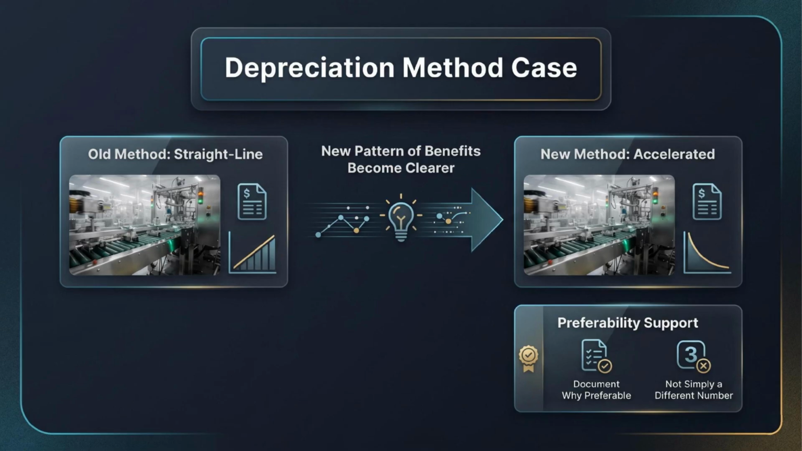The company should document why the new method better represents the asset's economics. A different number alone is not a good reason. A better representation of economic benefit is the stronger reason.